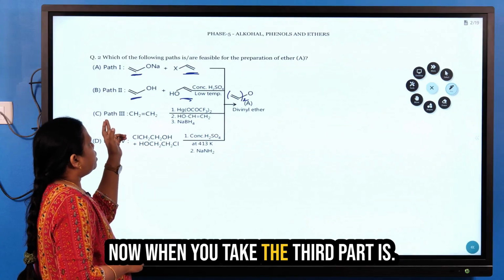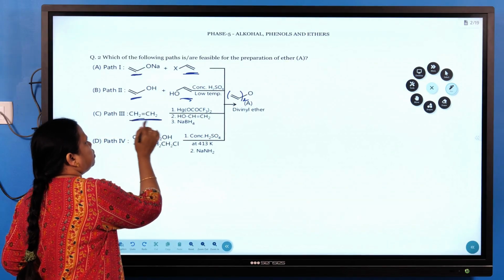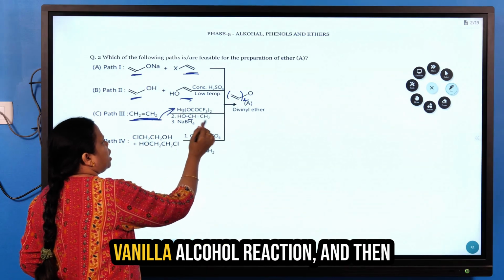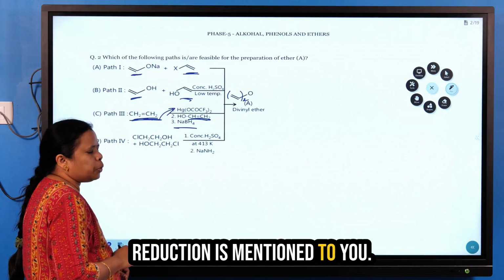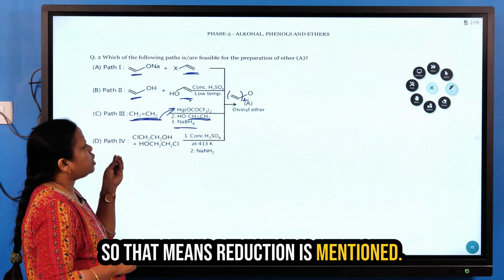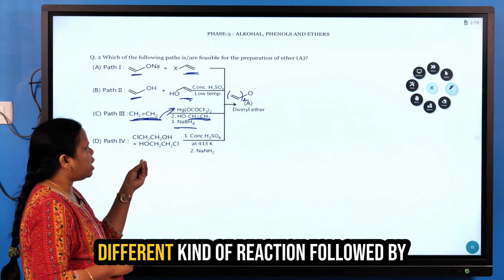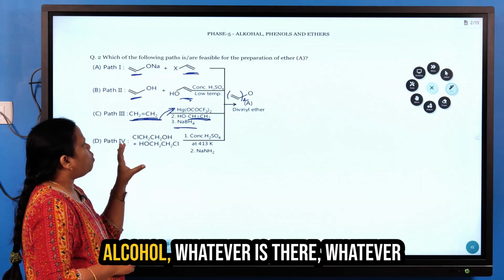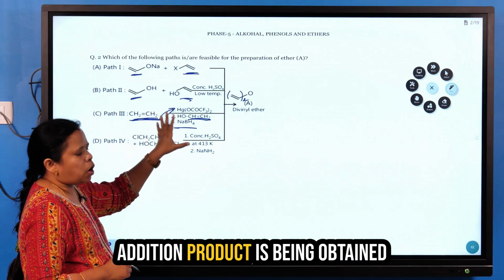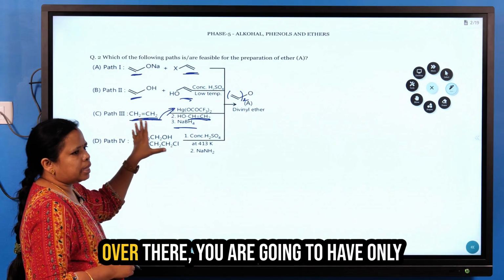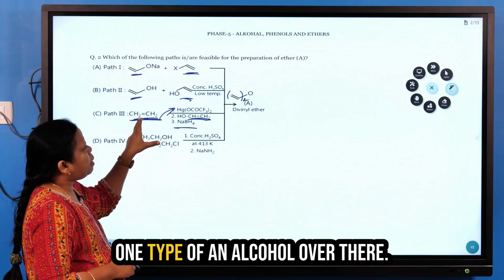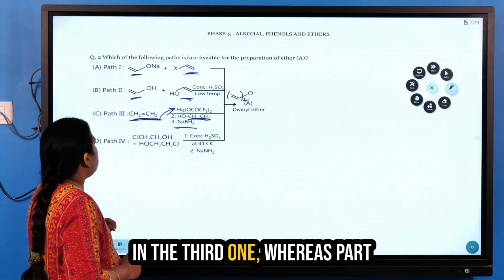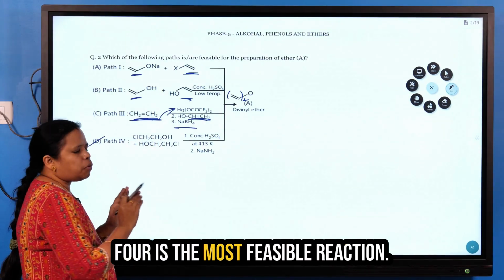Now, the third path is ethylene. When ethylene is given with mercuric oxide, followed by the vinyl alcohol reaction, and then reduction is mentioned. So automatically you are going to have a different kind of reaction, which is going to form an alcohol, and whatever addition product is obtained there, you are going to have only one type of alcohol. A divinyl product is impossible in the third one, whereas part 4 is the most feasible reaction.